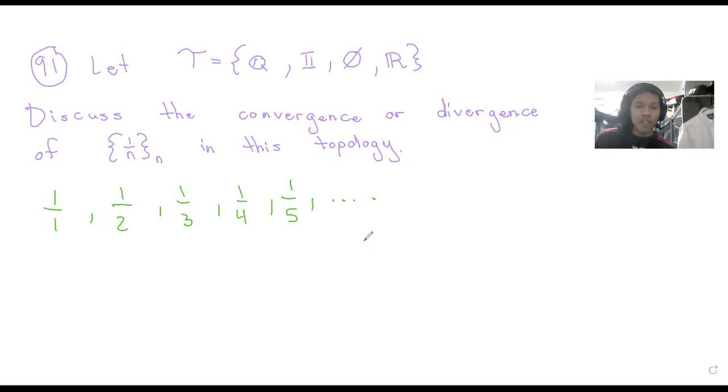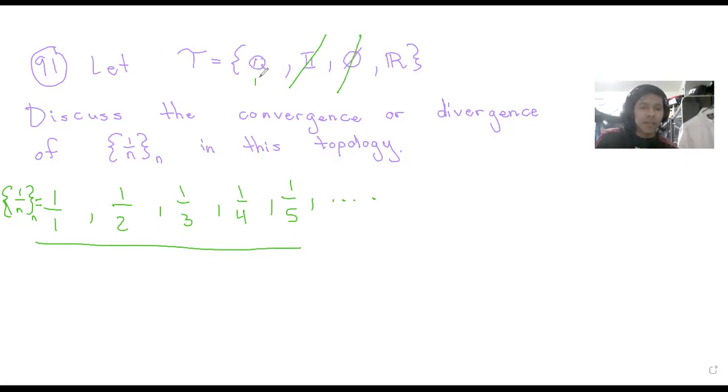So, as we can see, all these numbers are rational because they're written as a fraction. So this sequence of 1 over n does not go towards irrationals, and neither is it empty.